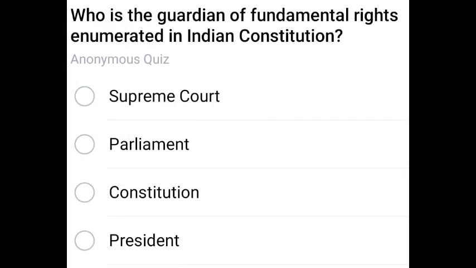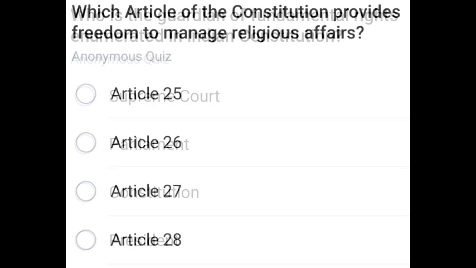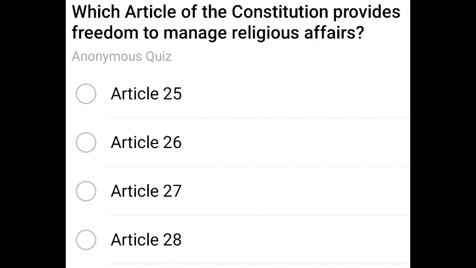Next question. Who is the guardian of fundamental rights enumerated in Indian Constitution? The correct answer is Supreme Court. Supreme Court is the guardian. Next question. Which article of the Constitution provides freedom to manage religious affairs? Religious affairs comes under 26th article. Article 26. Next question.